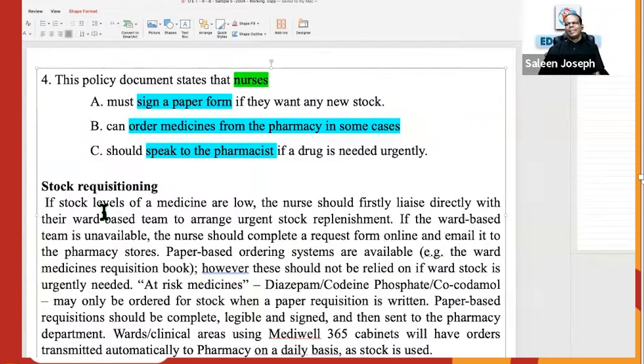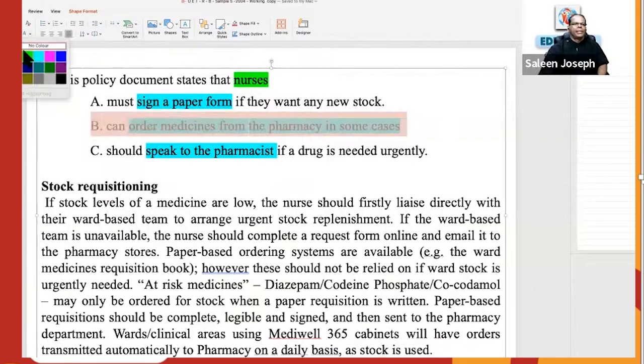Exceptional cases. The general rule is that you cannot order directly from the pharmacy. The ward-based team will order, and you have to inform the ward-based team. That's the general rule. But there is an exception. If the ward-based team is not available, then you can approach or order from the pharmacy. So what will be the answer?